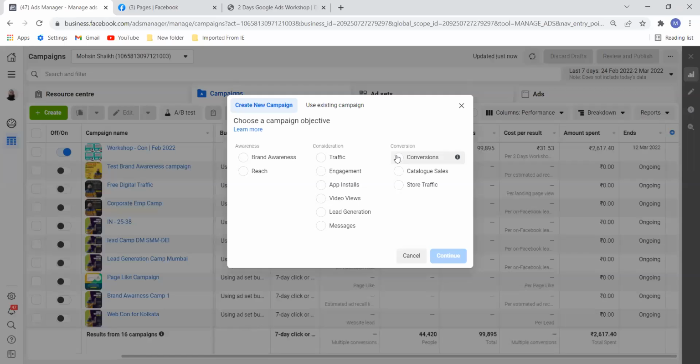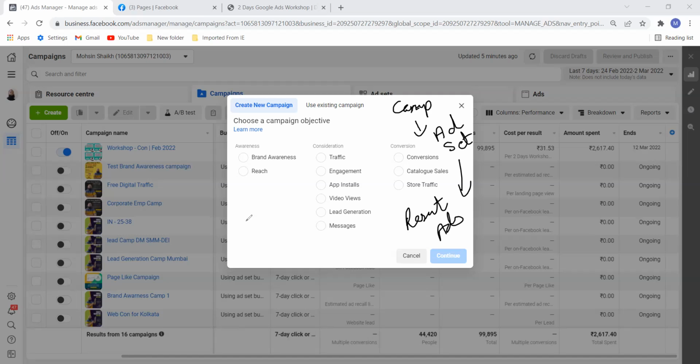So for example, let me activate my pen. We have a campaign structure, and then we have ad sets. The ad set is the most important thing in Facebook. According to your ad set and targeting, you will get results. The third thing is ads: campaign, ad set, and ad.